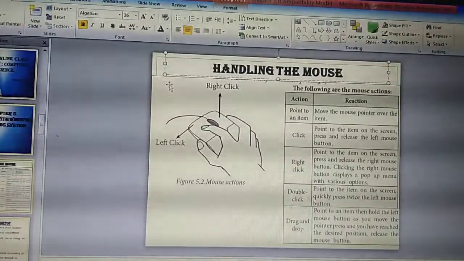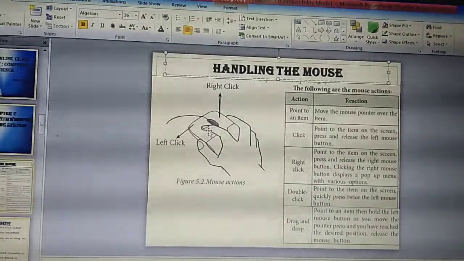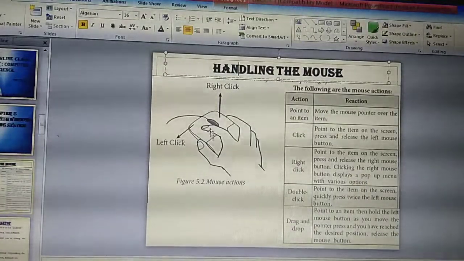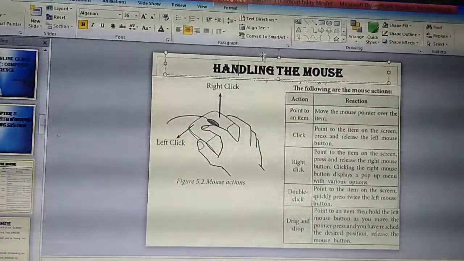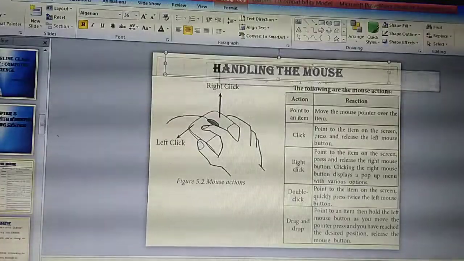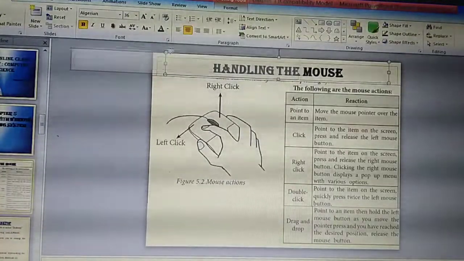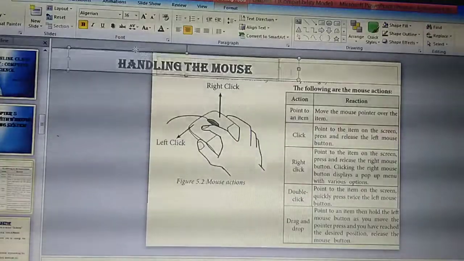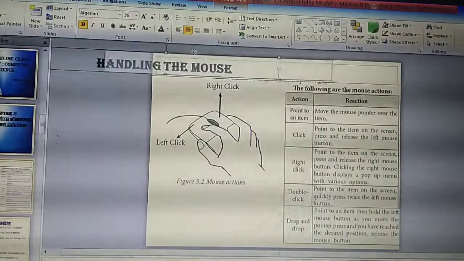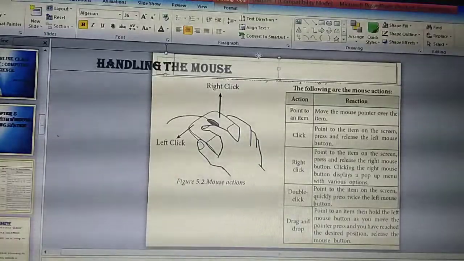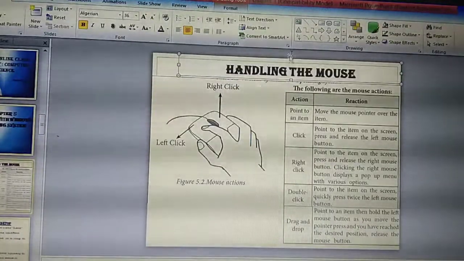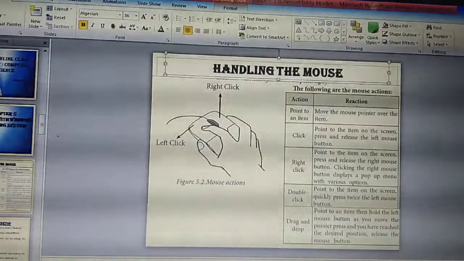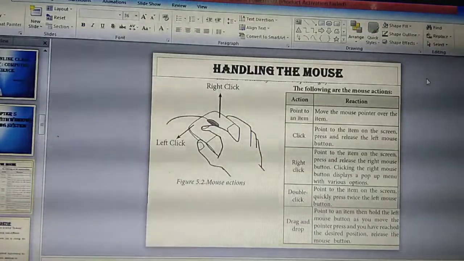Listen, for that, first you need to place the finger like this, on the left mouse button. For drag and drop, you need to keep the forefinger on the left button and press the left button. For example, listen, I am moving this from here to there. Is it visible? I am moving the slide from here to there. I am pressing this left button and dragging the item from here to here. That is called drag and drop. Understand what you mean by drag and drop?